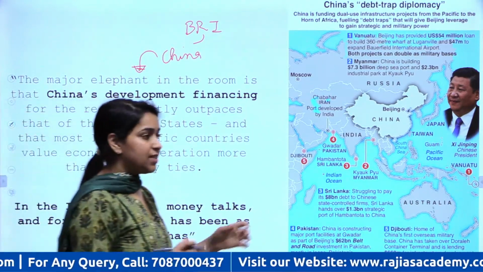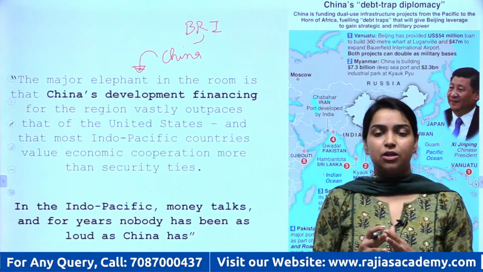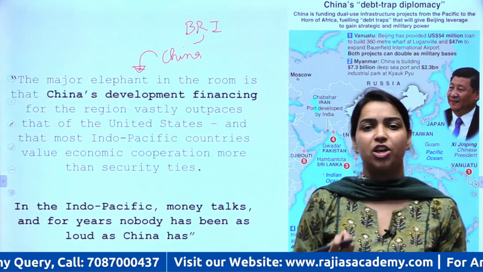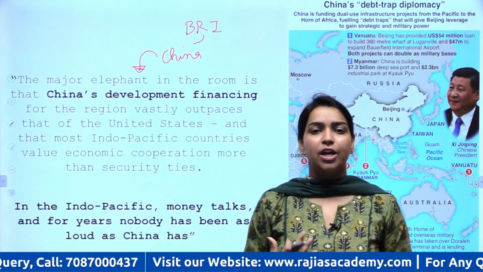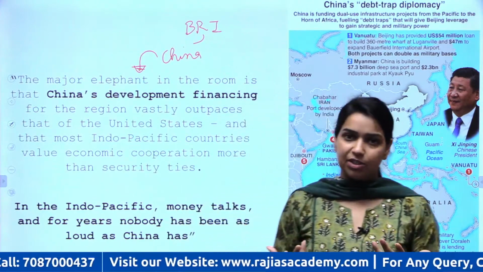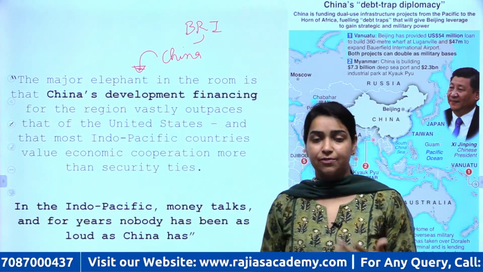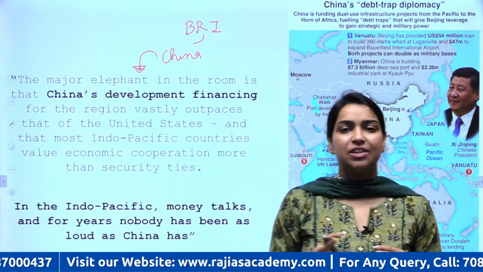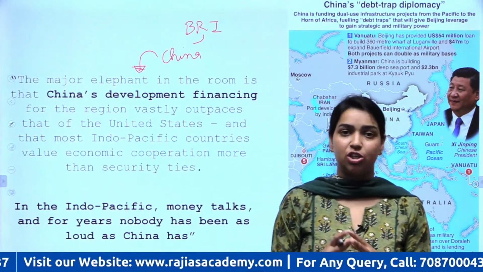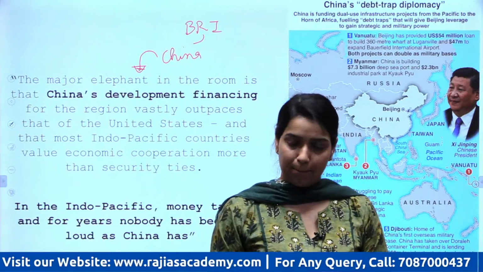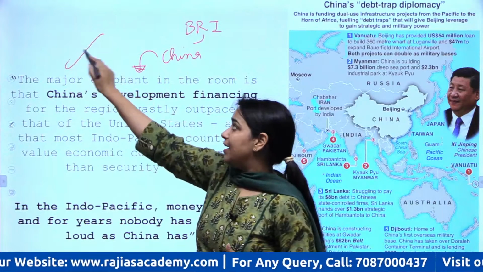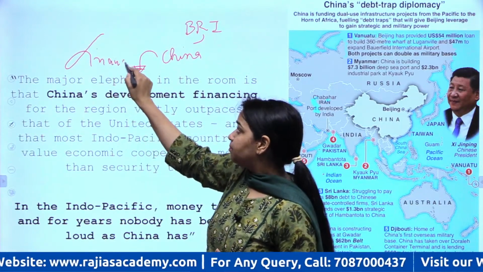So you see, this Indo-Pacific region is mainly comprised of small countries, small ASEAN countries, like Vietnam, Philippines, Singapore, Indonesia, or African countries. For our purpose, India considers Africa also as part of the Indo-Pacific. So all these smaller countries are in need of finance. They need to build their infrastructure. They also want to create development in their countries. So they need a lot of external financing, right?